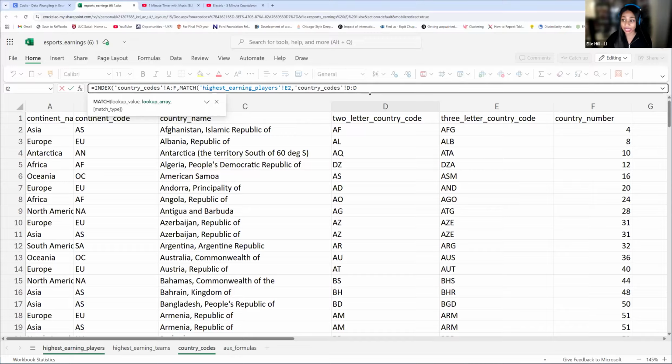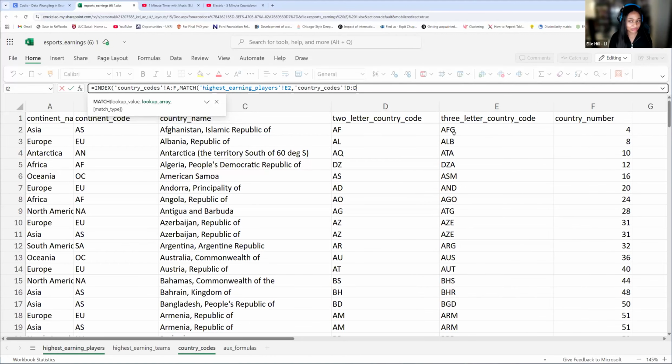Why can't we use column E? We can't use column E because this is a 3-letter country code. We're not going to find DK, which is our lookup value, anywhere in column E. So that's why we can't use it. If instead our lookup value was, for example, AFG, then we would have to use column E.